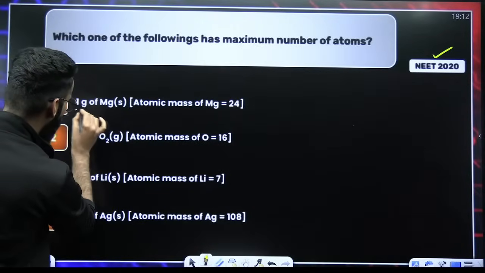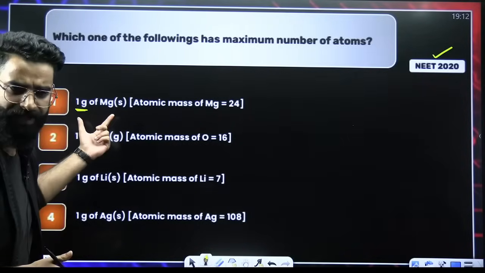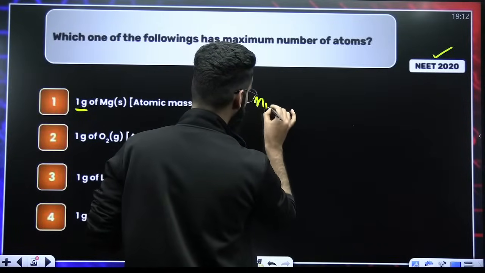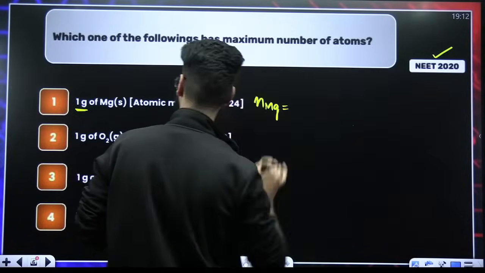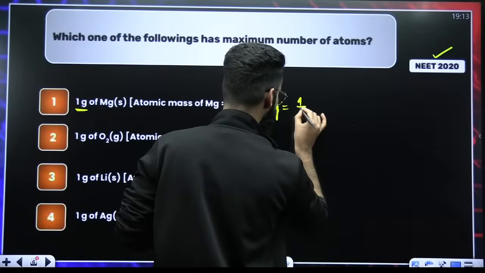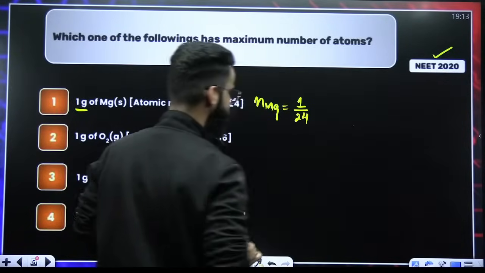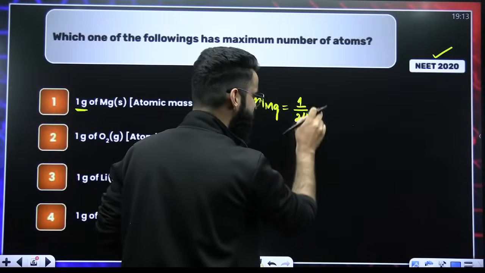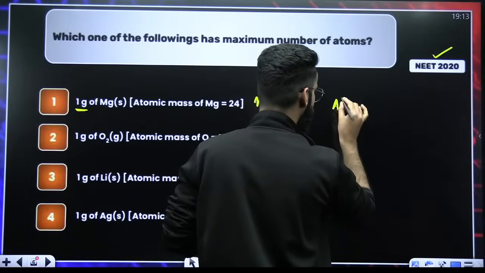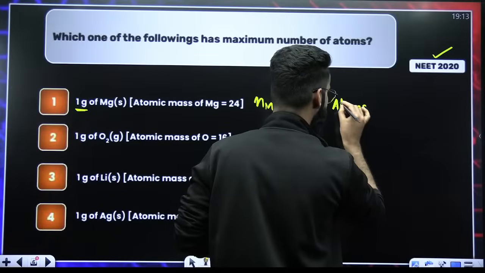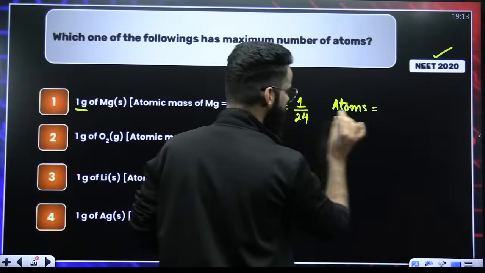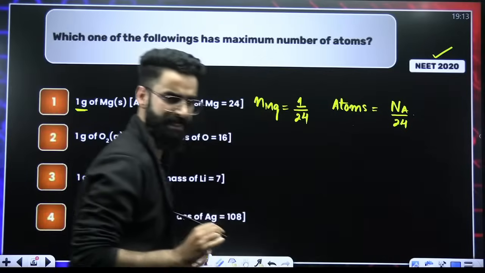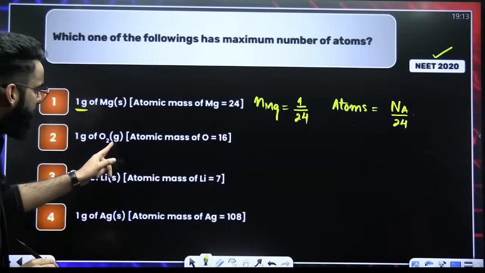The first option is 1 gram of magnesium. We are given with 1 gram of magnesium. So first of all, I'll be calculating the number of moles of magnesium. Number of moles of magnesium will be given mass of magnesium in grams divided by molar mass of magnesium, right? Now, since I calculate the moles, I'll be multiplying these moles with the Avogadro's number. I'll be getting the number of atoms over here. So atoms of magnesium will be moles multiplied by Avogadro's number. So it's Na divided by 24. So first option seen.